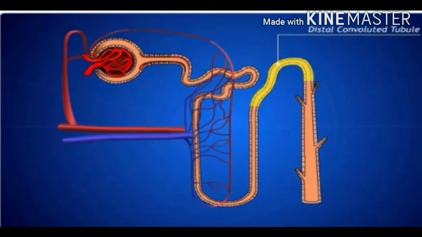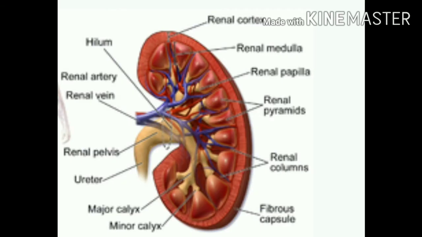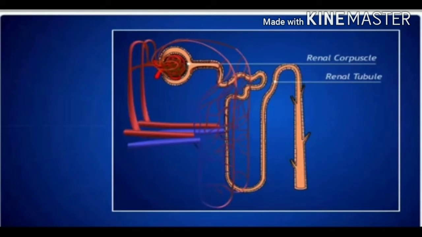Distal convoluted tubule opens into collecting tube or collecting duct, which join together to open into pelvis. The whole renal tubule, that is the tubular part of the nephron, is surrounded with peritubular capillaries.